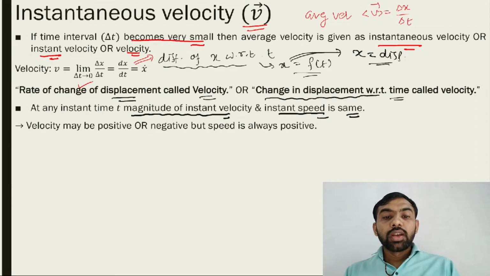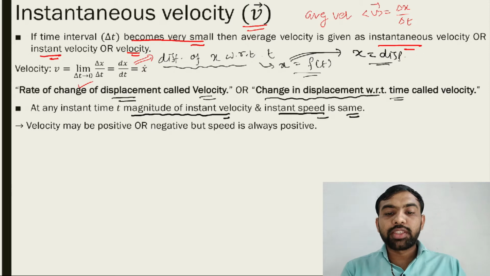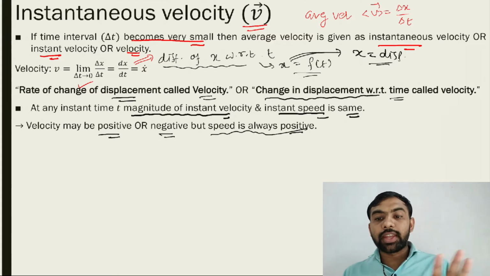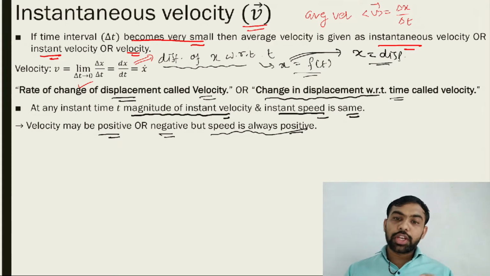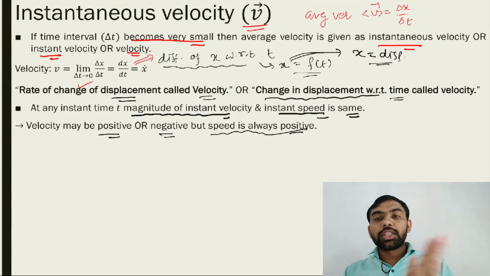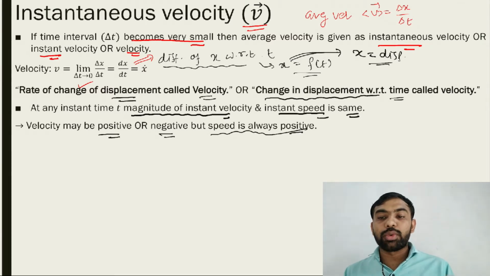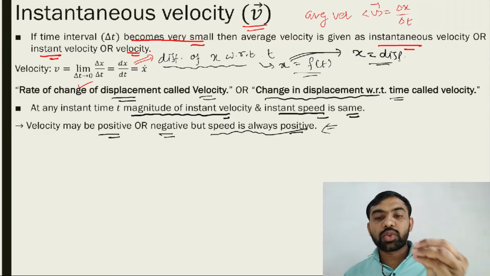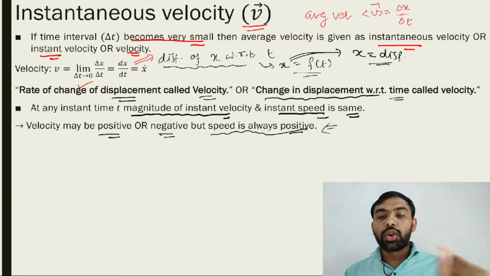And the second note: velocity may be positive, may be negative, but speed is always positive. It's never negative. Why? Speed is a scalar quantity, velocity is a vector quantity. So for velocity both positive and negative are possible, but for speed only the positive case is possible, never negative. You must remember this because we will solve a number of examples based on graphs from this statement.